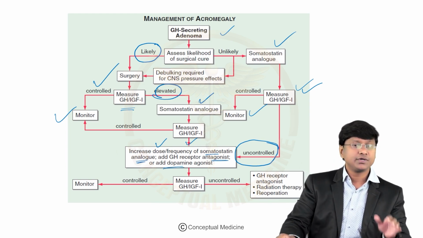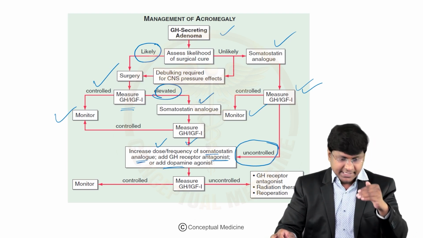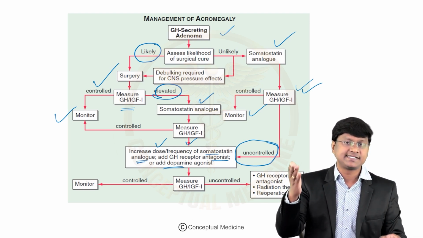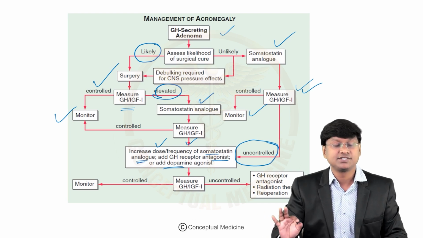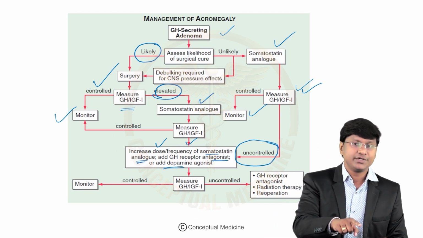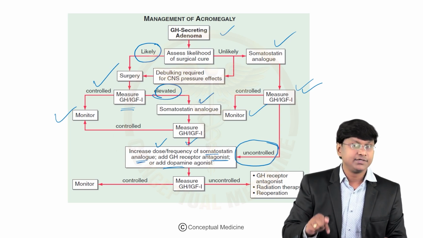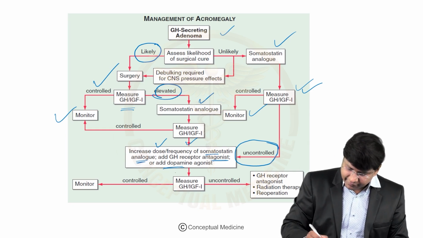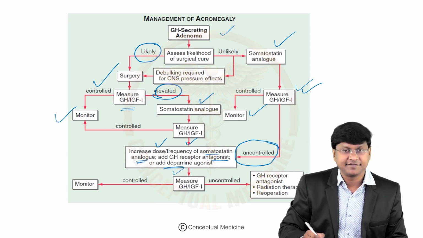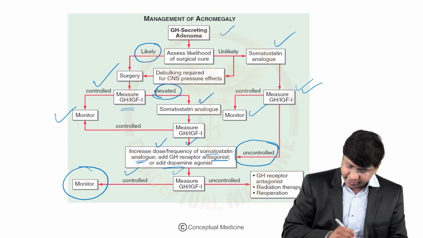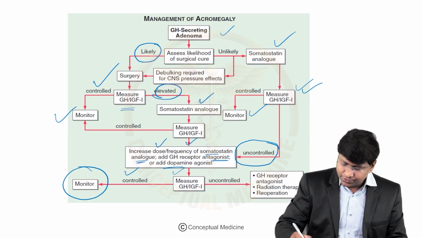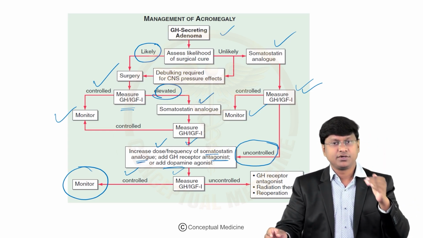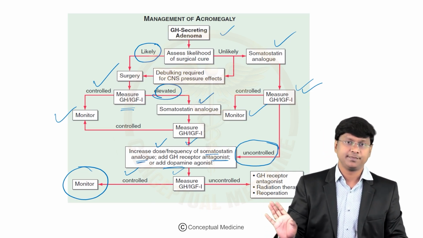So in spite of adding somatostatin analog and increasing the dose, if the growth hormone levels are still high, then you can add the growth hormone receptor antagonist, that is pegvisomant, or you can add the dopamine agonist, that is bromocriptine or cabergoline. After adding this, you measure the growth hormone or IGF-1 levels, and if it is controlled, then monitor, and if it is uncontrolled, then you need to do radiation therapy. So first line treatment is surgery, next is medical management, and next is radiotherapy.